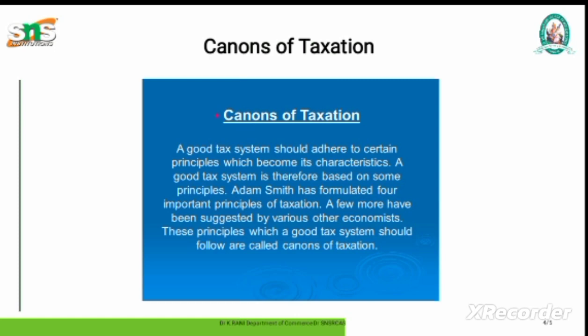Canons of flexibility. The canons of flexibility state that the tax system should be flexible enough to allow tax to be increased or decreased in response to government requirement.